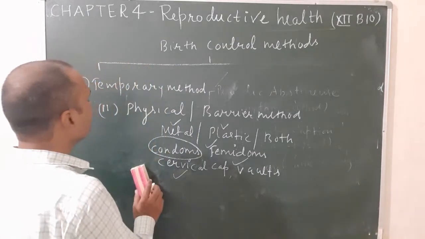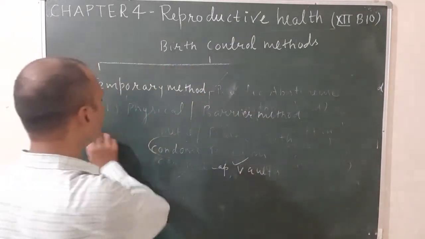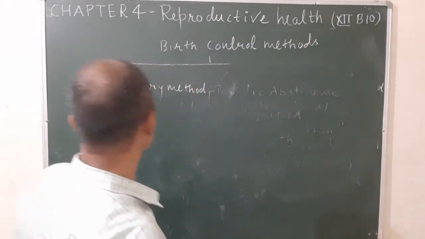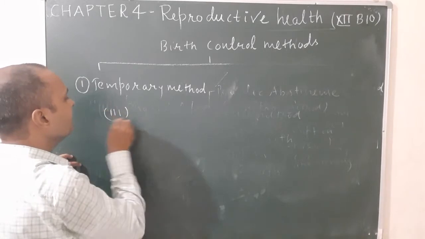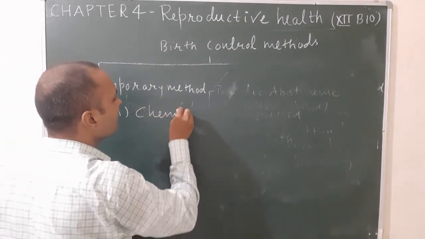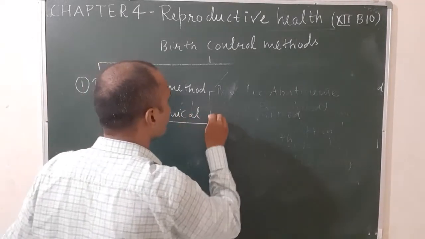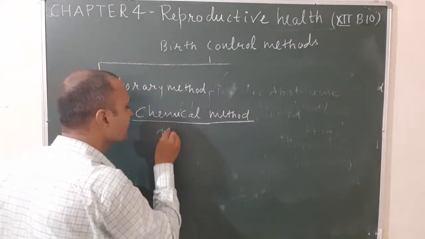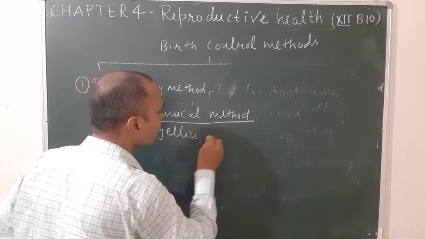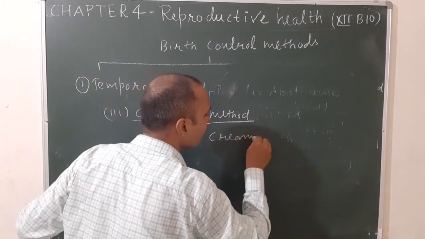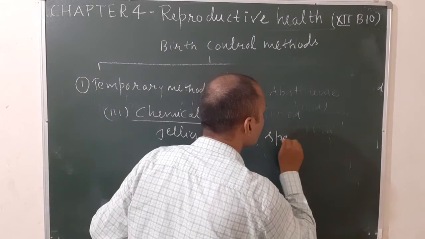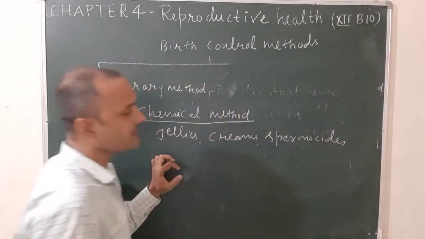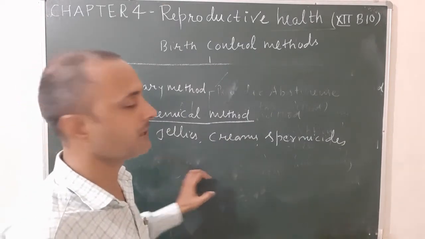Let us see the third type, which is also known as the chemical method. In this method, various jellies, creams, foams and spermicides are the chemicals that kill the sperms, so they are known as spermicides.